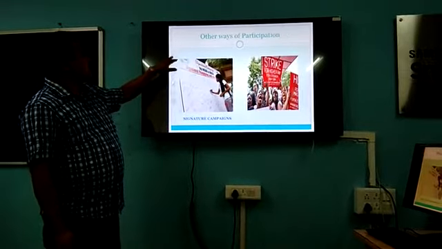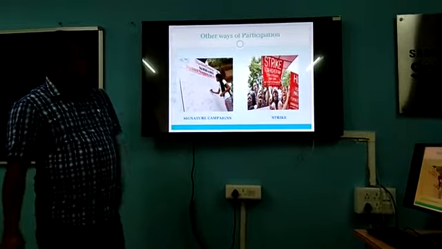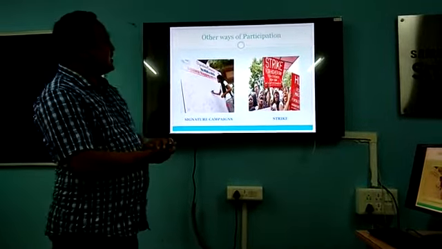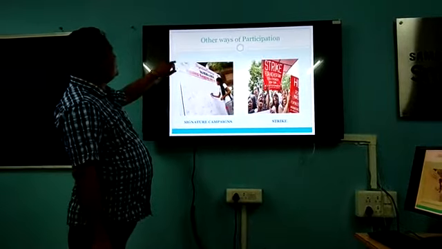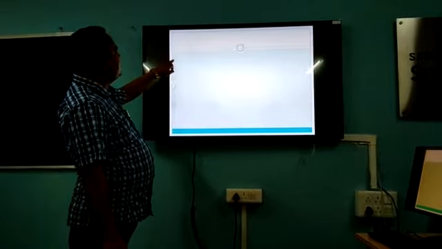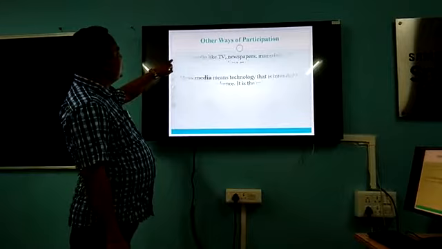Then another you see, strike. This is a picture of a strike. They are also on strike for higher pay. So these are the different demands, and these are the different processes of participation of the people.